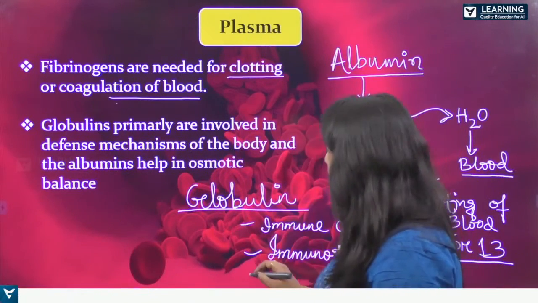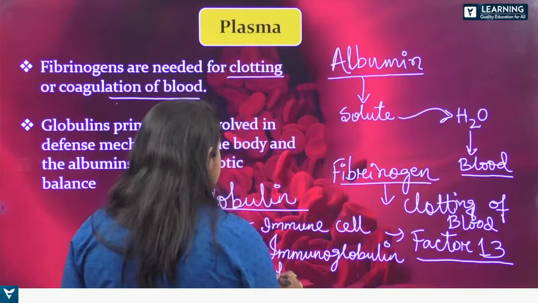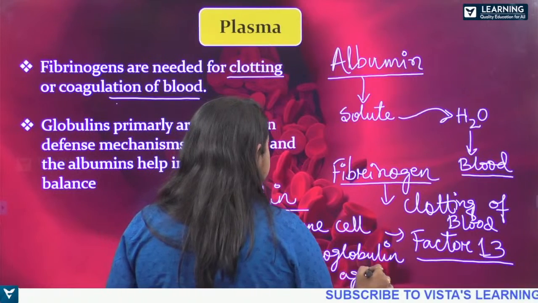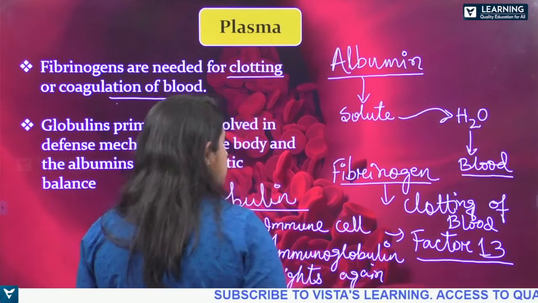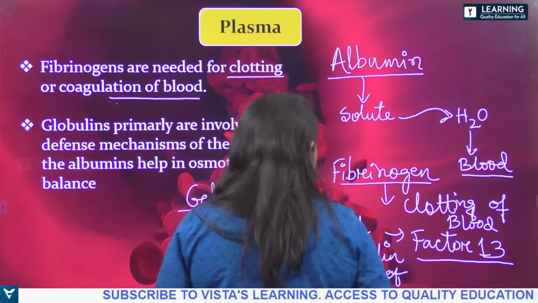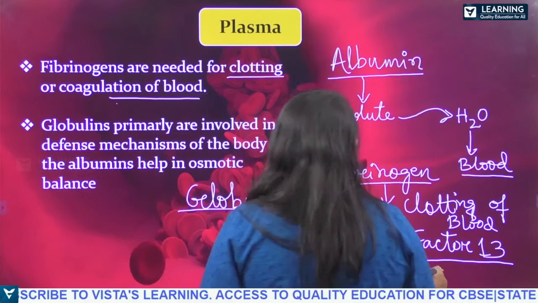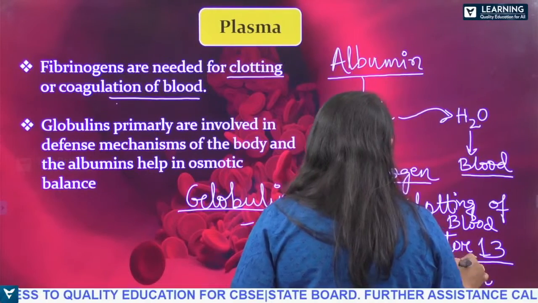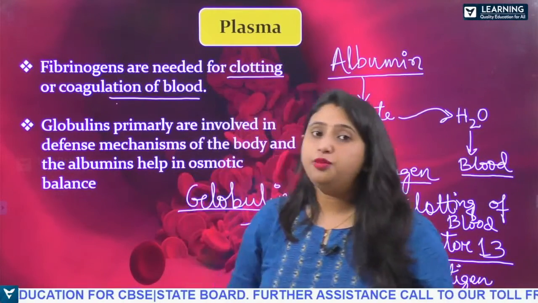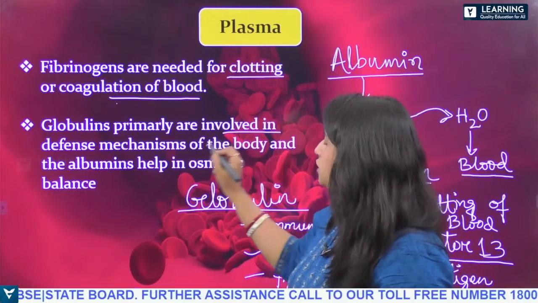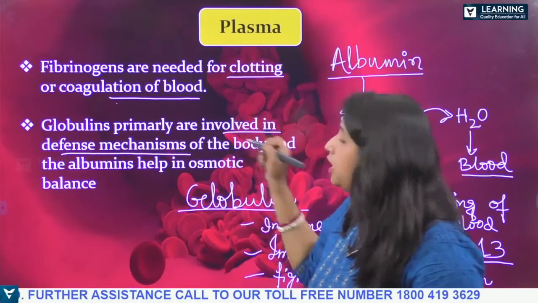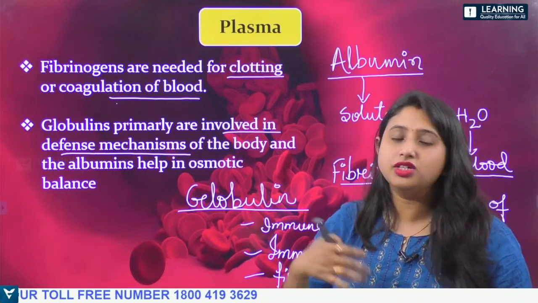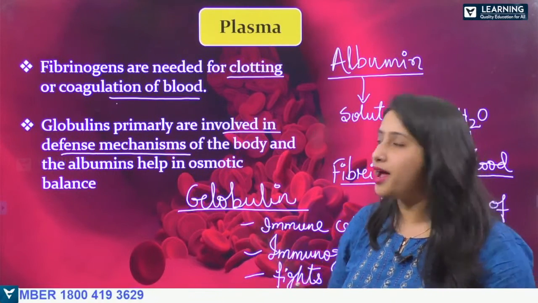Whenever any antigen attacks our body, it gets activated and fights against the antigen. So globulins are primarily involved in the defense mechanism. Whenever any pathogen attacks our body, globulins are responsible for fighting against the pathogen.